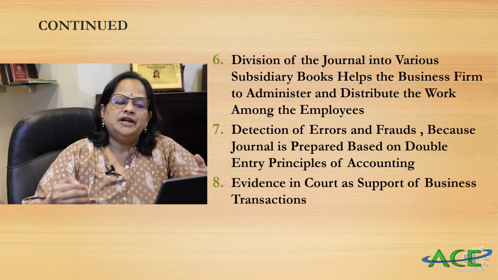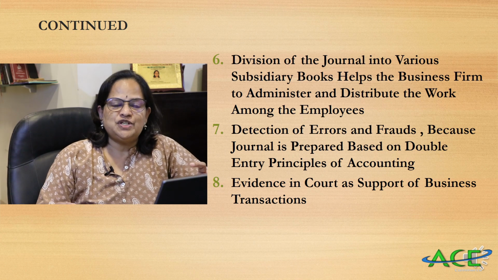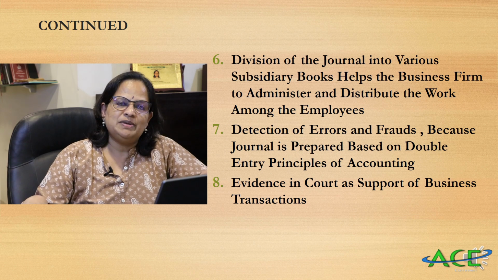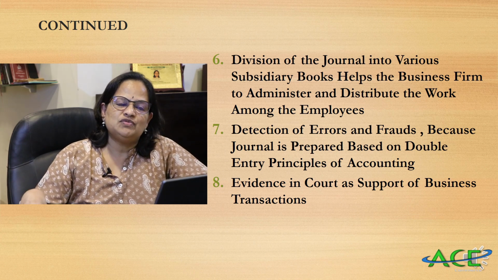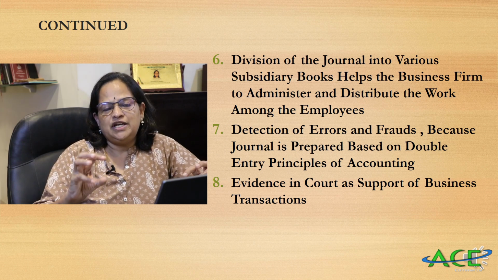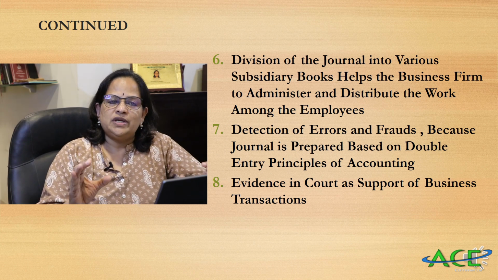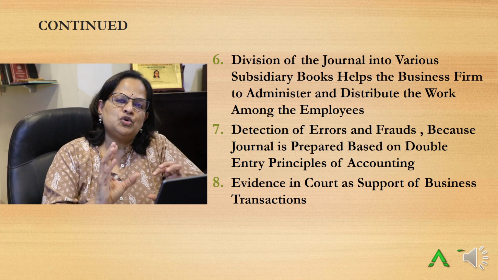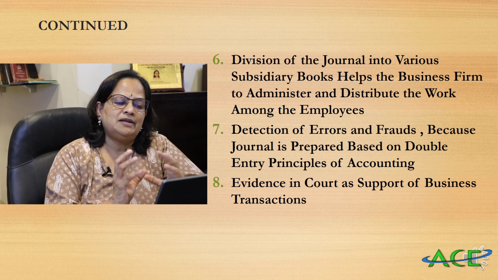Now continuing, division of journal into various subsidiary books. Now we will learn the subsidiary books. Purchase books will be there, purchase returns will be there, sales will be there, sales returns will be there, cash book will be there. So we are dividing it into various subsidiary books. So for any item, if you want any reference, immediately you can take the subsidiary book and you can get the information. That is another advantage.